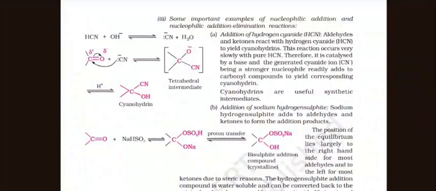Addition of hydrogen cyanide. Aldehydes and ketones react with hydrogen cyanide to yield cyanohydrins. The reaction occurs very slowly with pure HCN, therefore it is catalyzed by a base, and the generated cyanide ion, being a stronger nucleophile, readily adds to the carbonyl compound to yield the corresponding cyanohydrin. Cyanohydrins are useful synthetic intermediates.